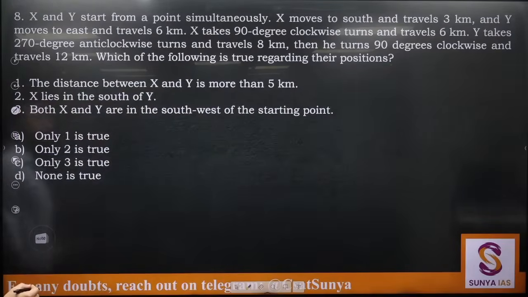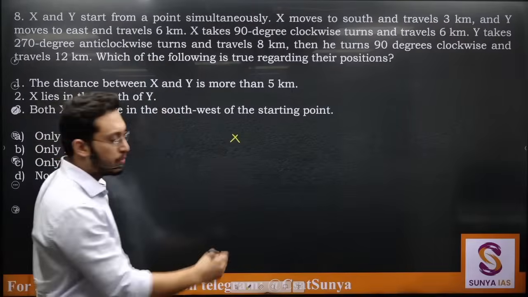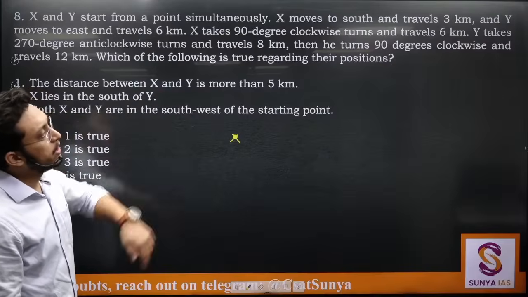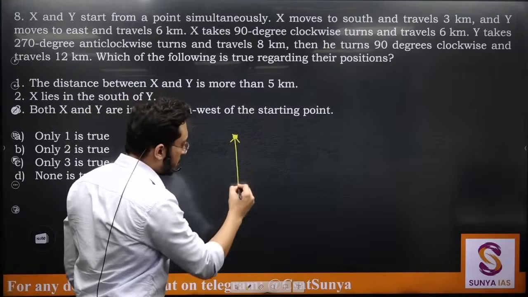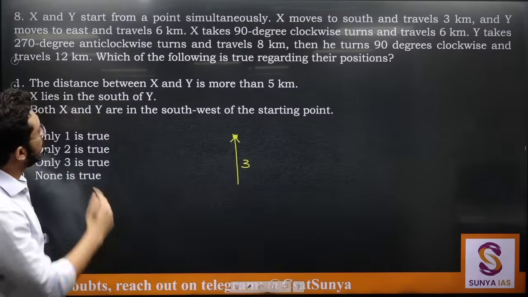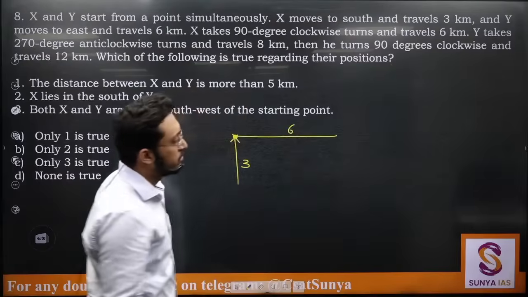X and Y start from a point simultaneously, so let's say X and Y, both of them are starting from this particular point. X moves to south and travels 3 kilometers, so let's say X is moving towards south, traveling 3 kilometers, and Y moves to east and travels 6 kilometers, so Y moves towards east and travels 6 kilometers.